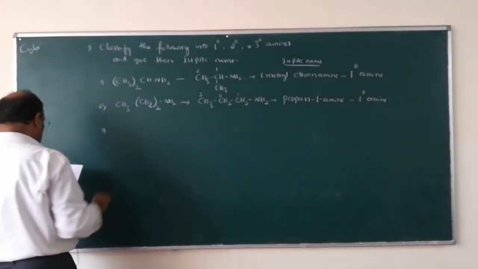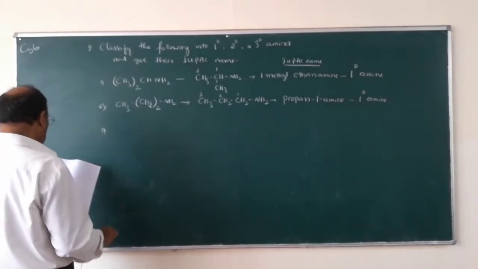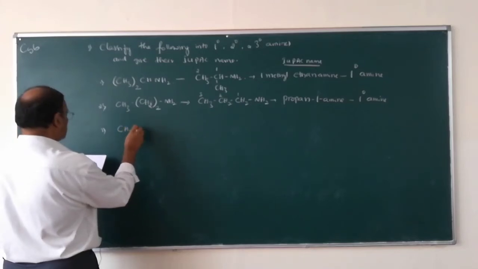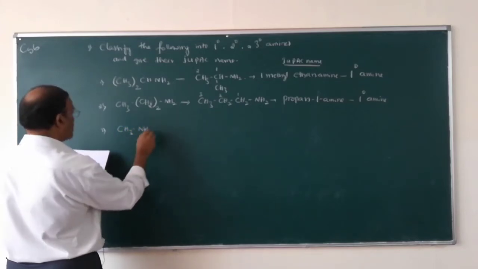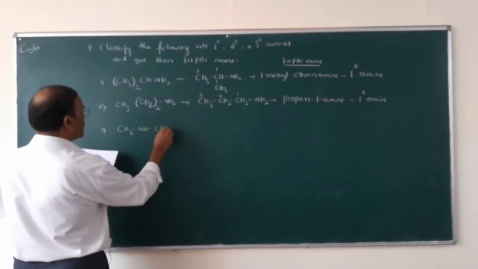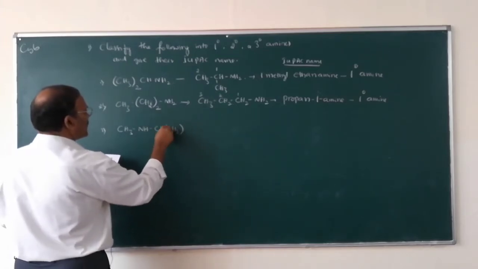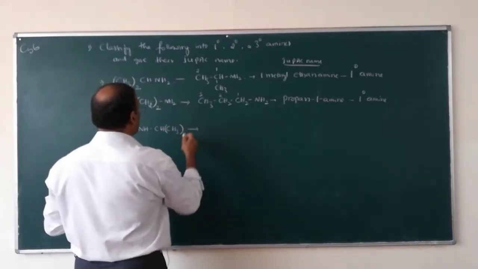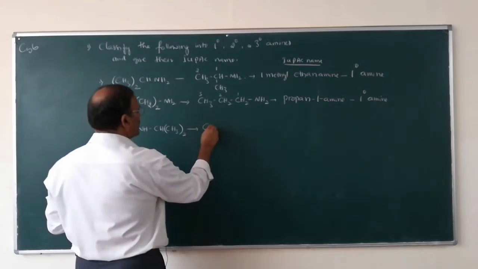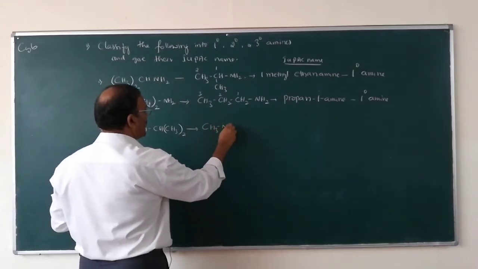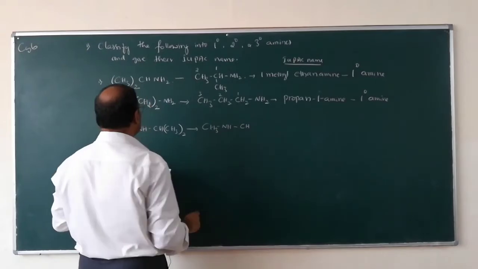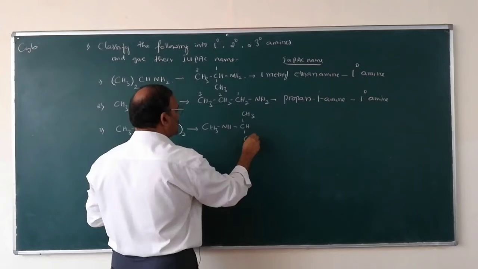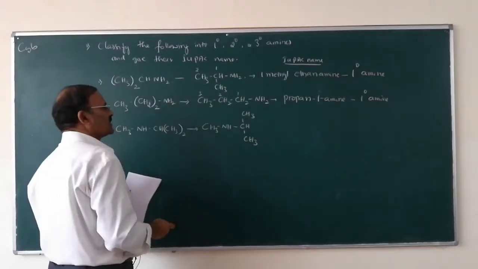So example number 3. This one is CH3NHCH(CH3)2. On expansion it can be written like this: CH3 NH CH with CH3, CH3.